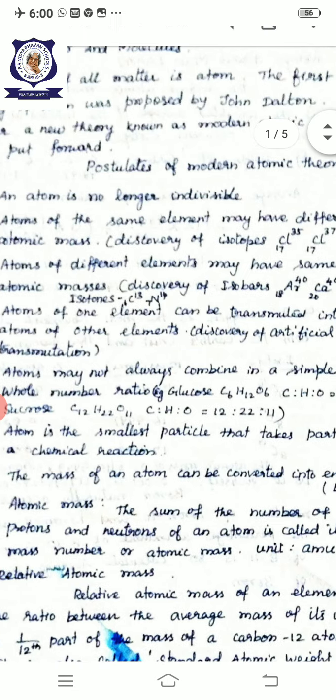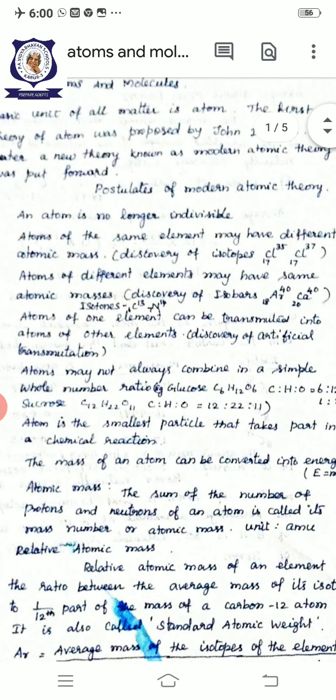Here I have given the isotopes of chlorine. The atomic number of chlorine is 17, and the mass numbers are 35 and 37. There is a difference in the mass number according to the number of neutrons, because the total number of protons and neutrons is the mass number. Such atoms are called isotopes.